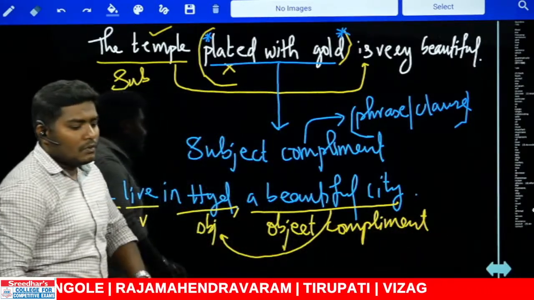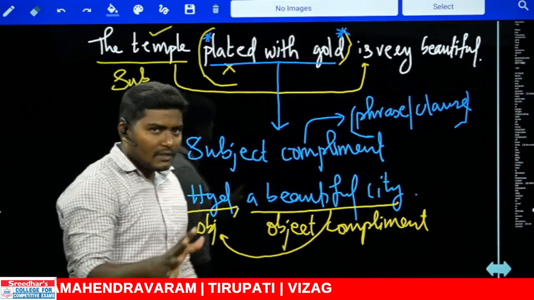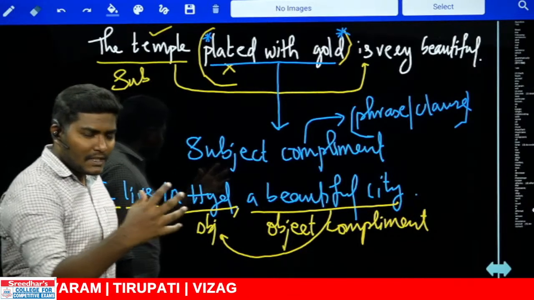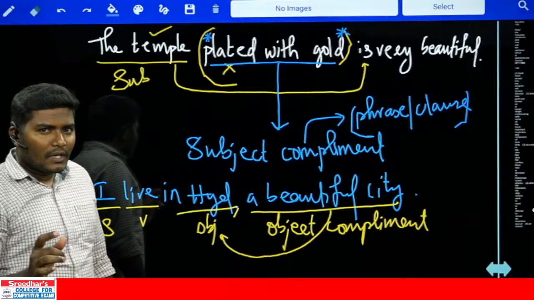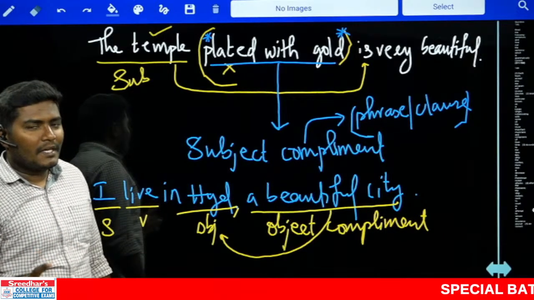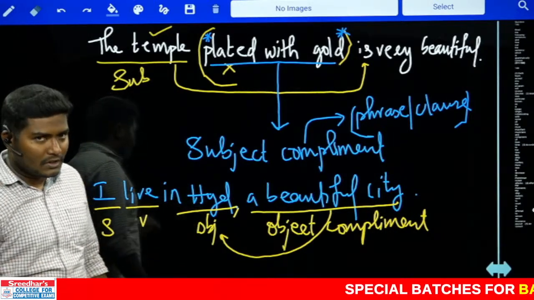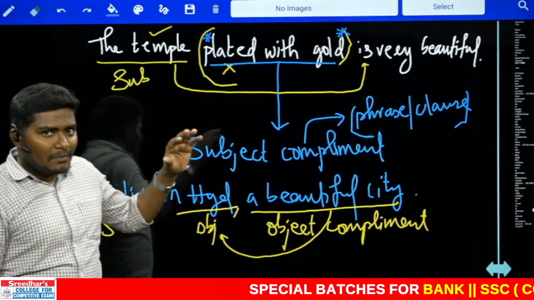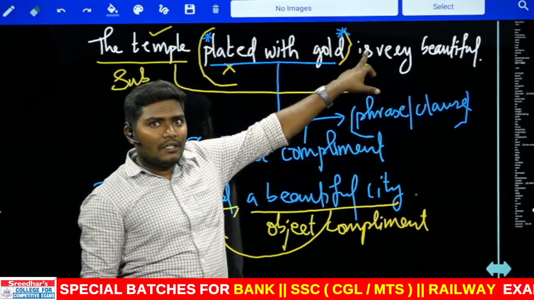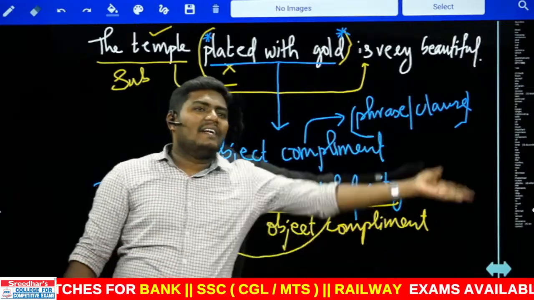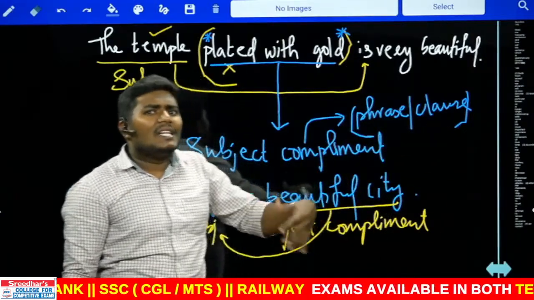Okay. So whatever you have, listen very carefully. There can be subject complement, there can be object complement. But in the examination, what is important? Is it subject complement or object complement? Subject complement is important because the subject complement is added between the subject and the verb agreement. If at all there is object complement, it is added at the end, which is of course the negligible part.